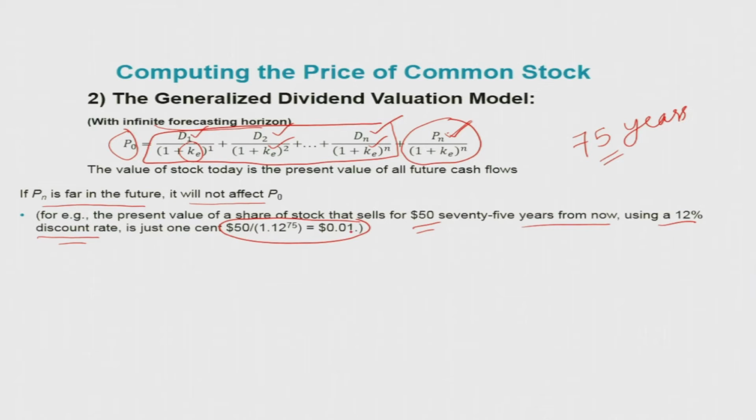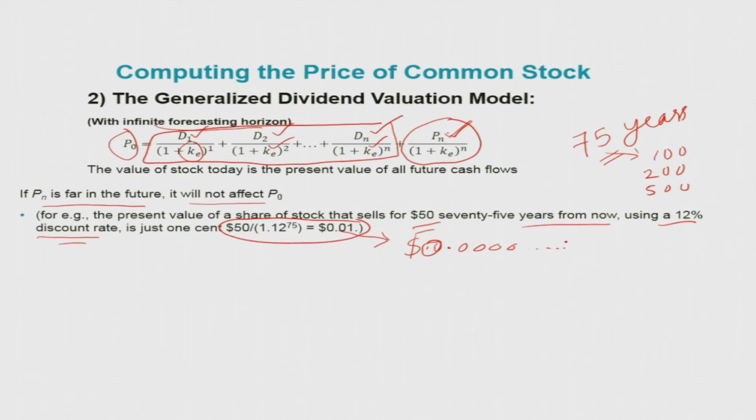1 cent only. Suppose you increase it to 100, 200, 500 years, something like that, then obviously this value is going to be 0.0000, right? It will be like that if you increase the forecasting horizon.